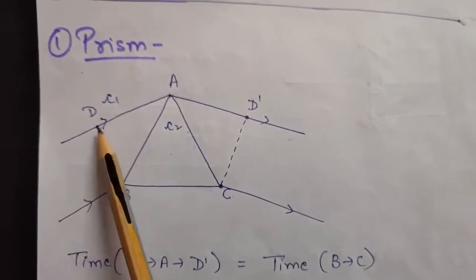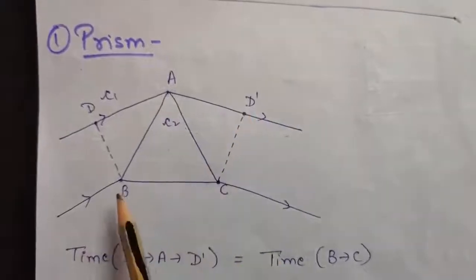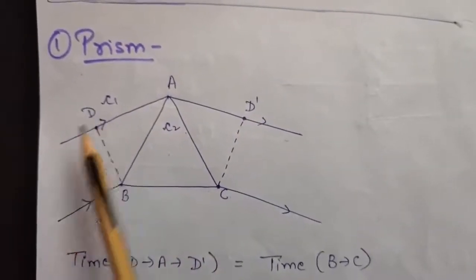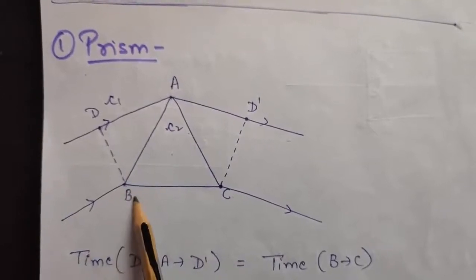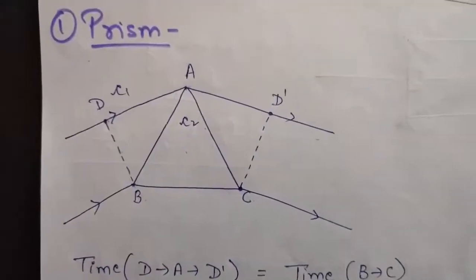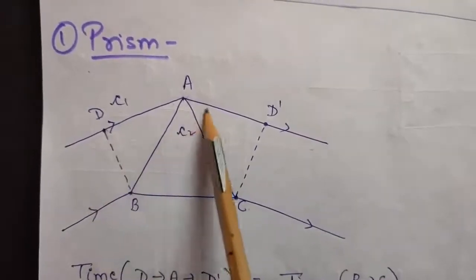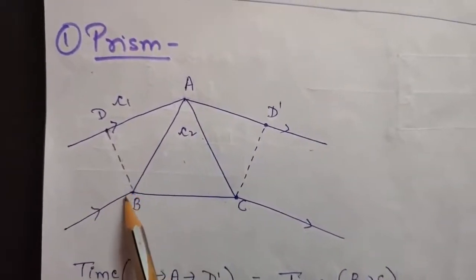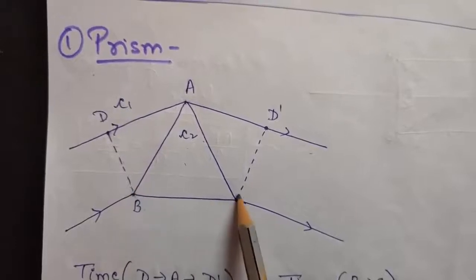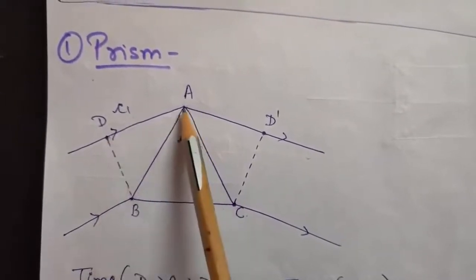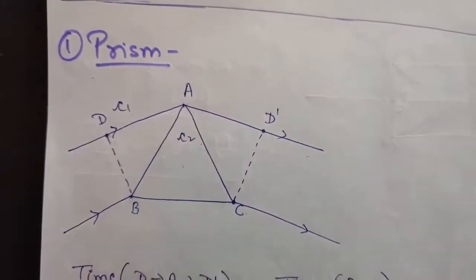Obviously this point will be traveling more distance as compared to this, because this is in the rarer medium and this is in the denser medium. And one more thing, different parts of this wavefront have to travel different thicknesses of the prism. This part of the wavefront has to travel a very large thickness of prism, whereas this part has to travel almost negligible thickness of the prism.